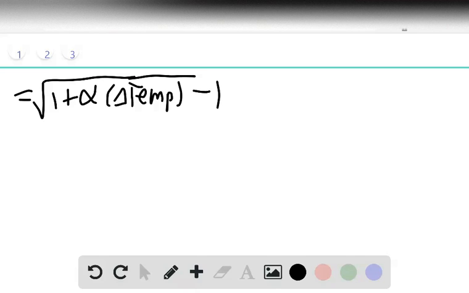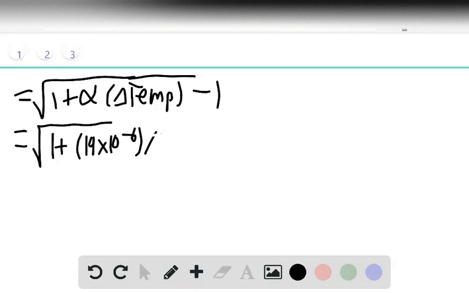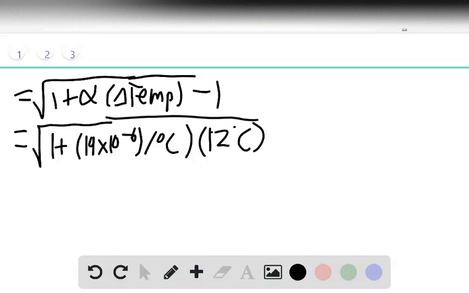So now we have the square root of 1 plus alpha for brass, 19 times 10 to the minus 6 per degree C, times our change in temperature, 17 to 29 is 12 degrees C, and then minus 1.